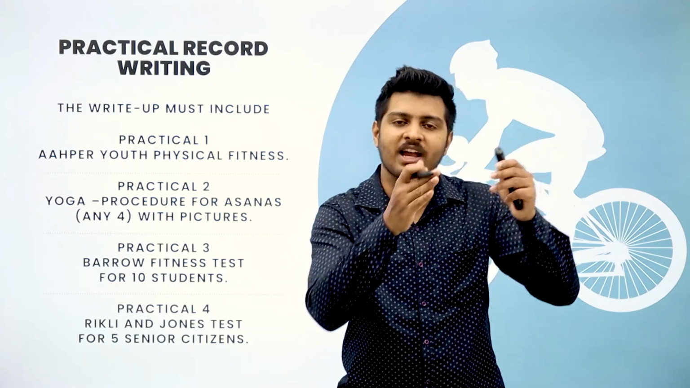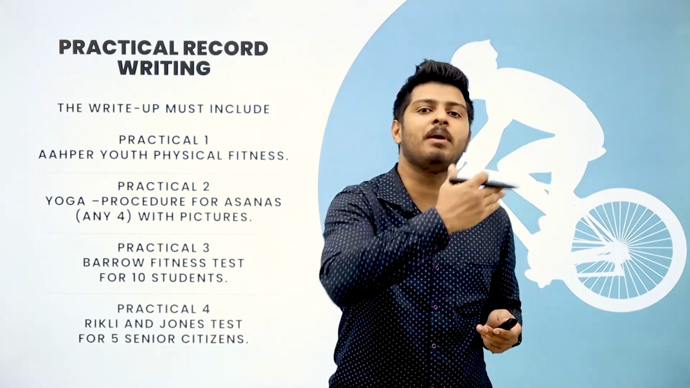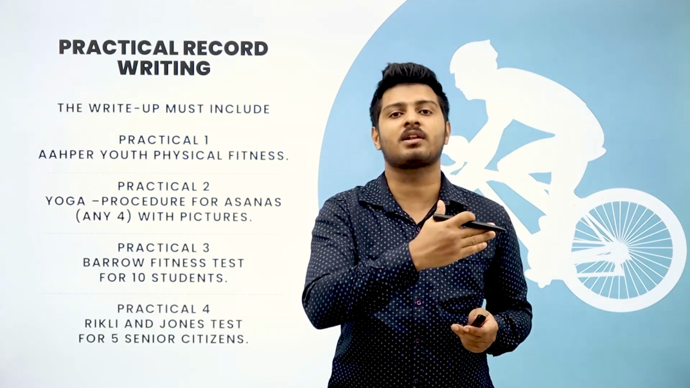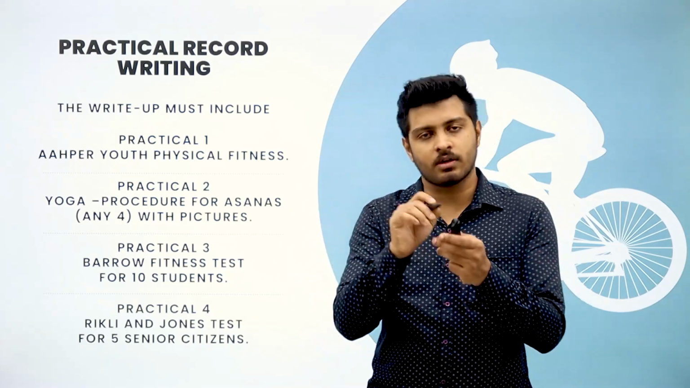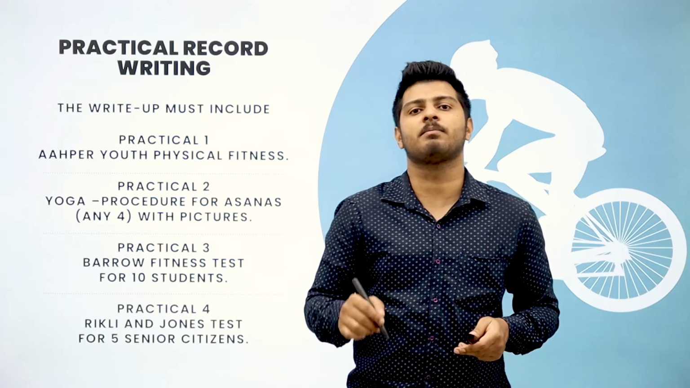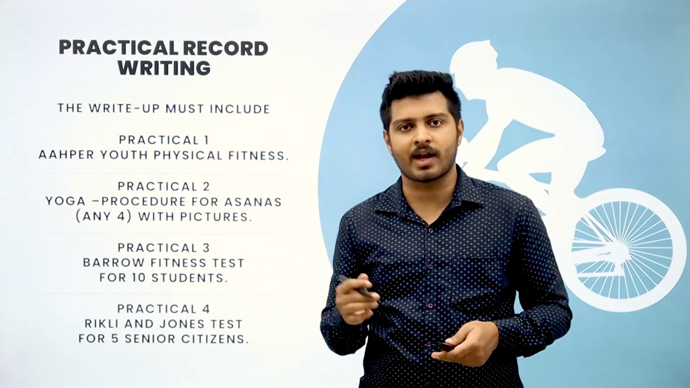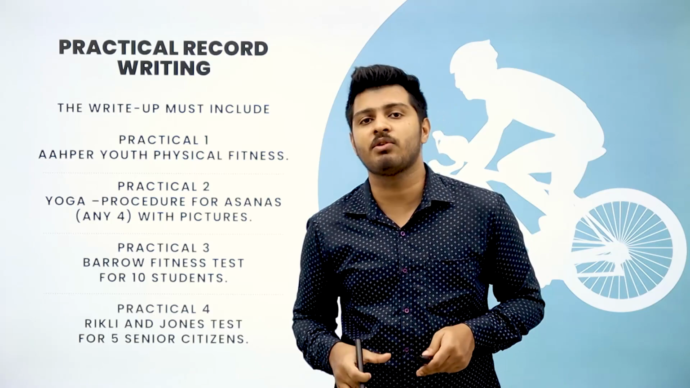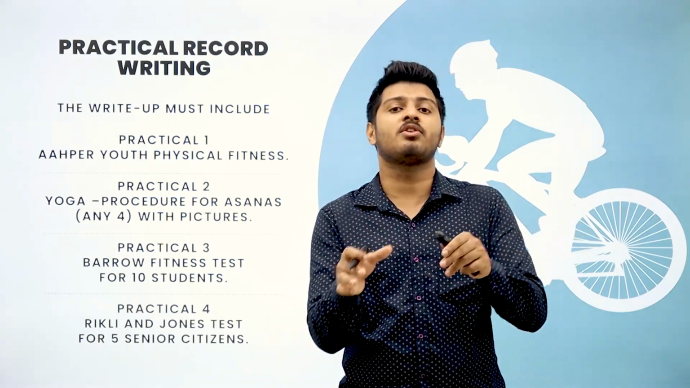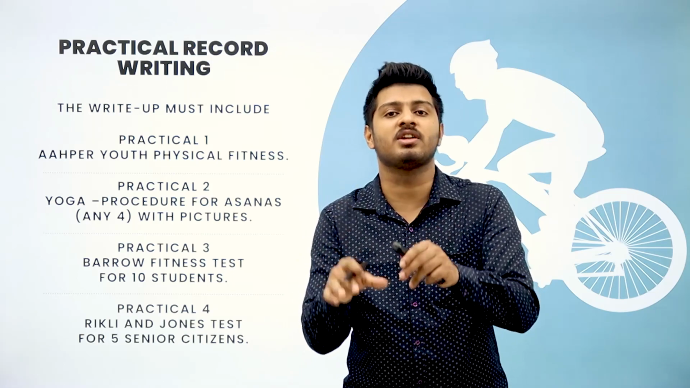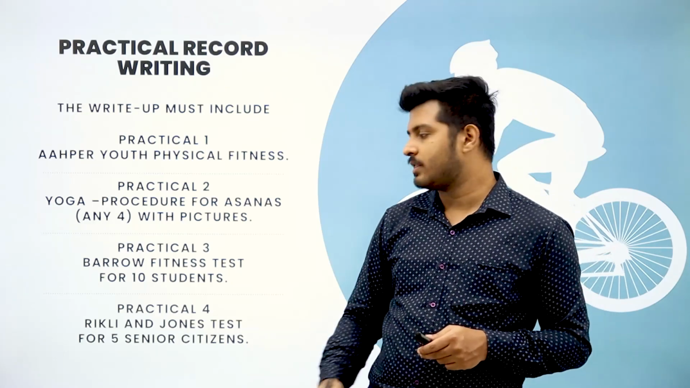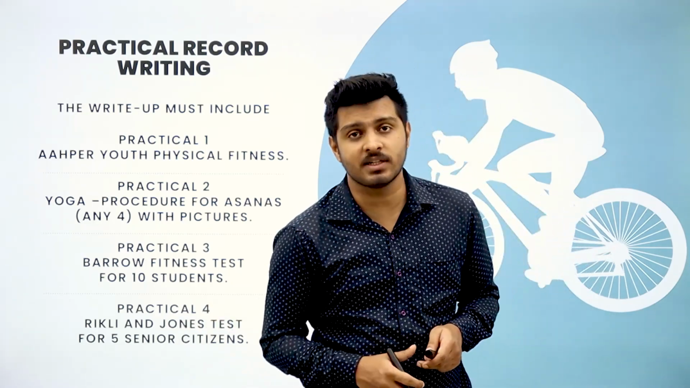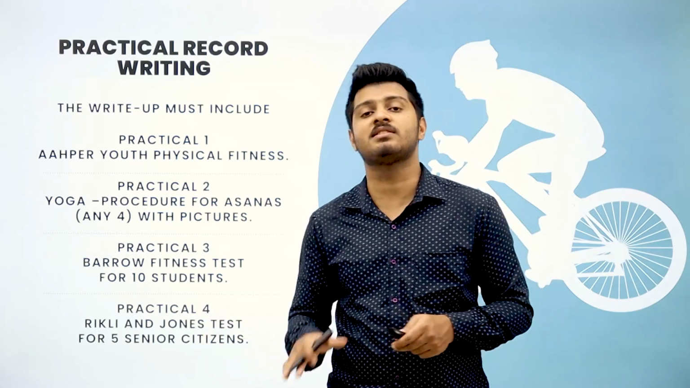For example, if you have a double-sided book, on the left side where the blank sheet is, you should paste all the images of the person you have conducted the test on. On the right side you should write all the data or the values that you have collected for that particular person's test. So always remember, the image that you take should be parallel to whatever test you have conducted. Next you have practical 4, that is the Rikli and Jones test for 5 senior citizens. When you talk about the Rikli and Jones test, it is the senior citizens test.